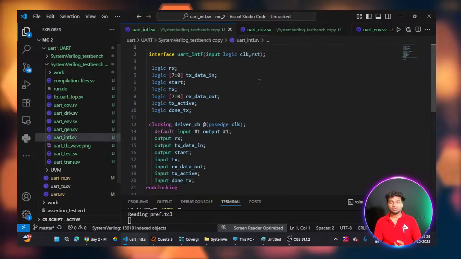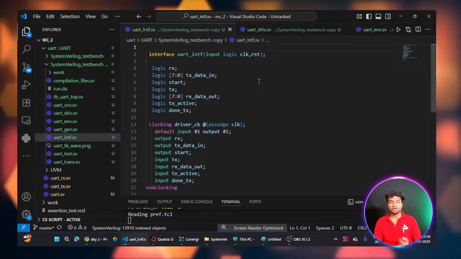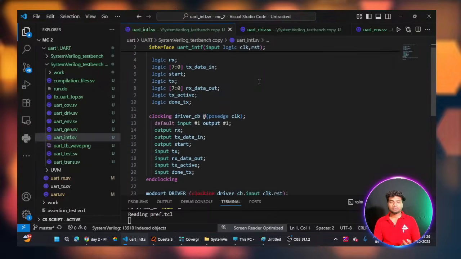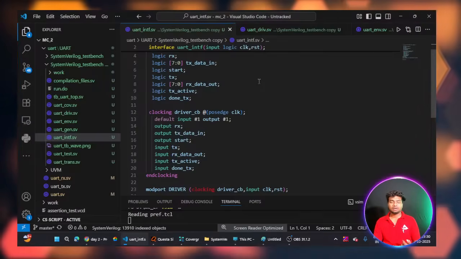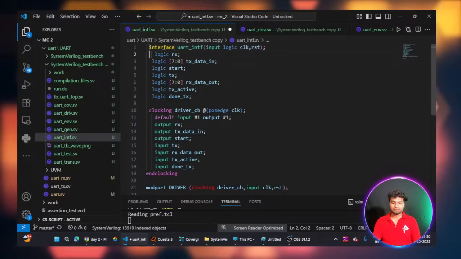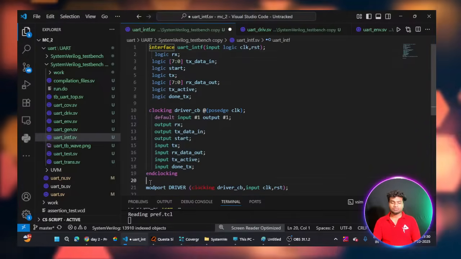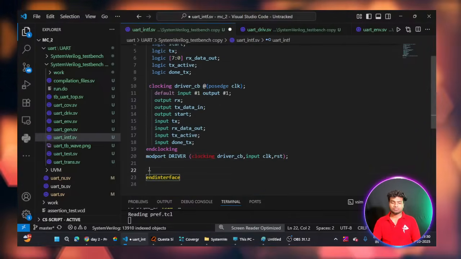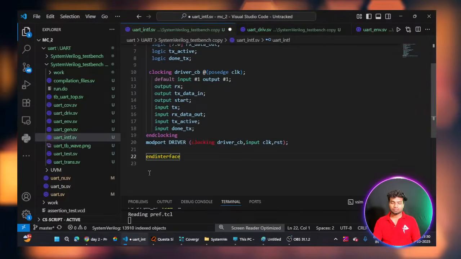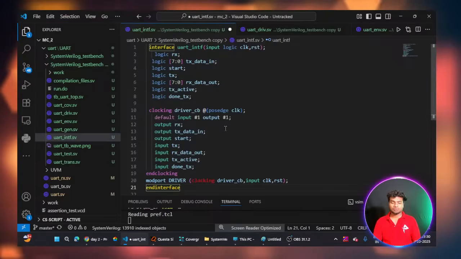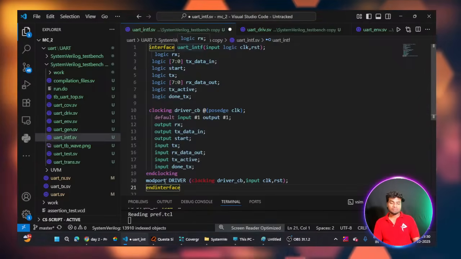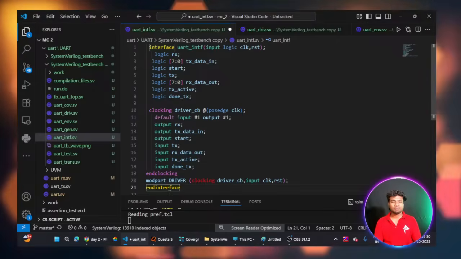You can see here this is my interface block. It starts with interface, the interface name, and then endinterface, same like module syntax.